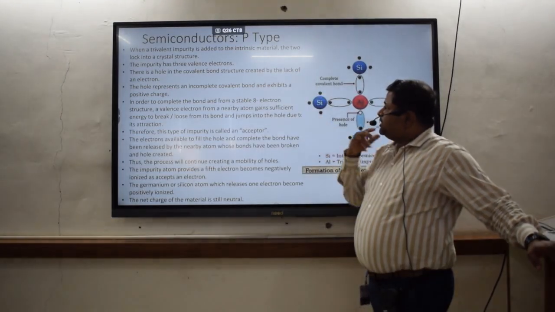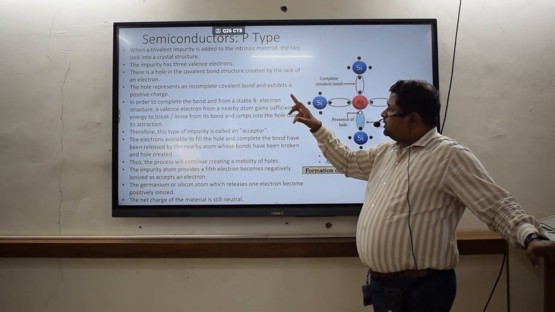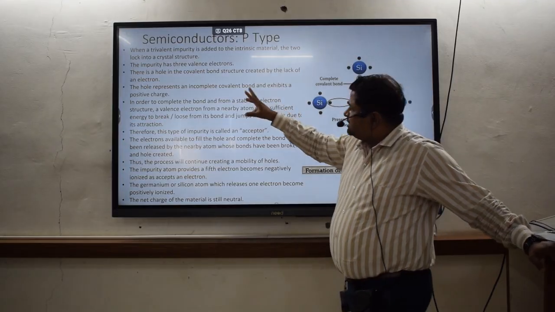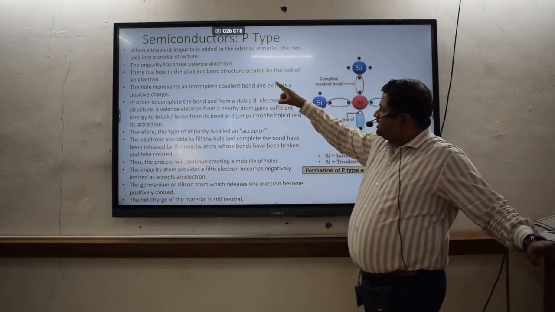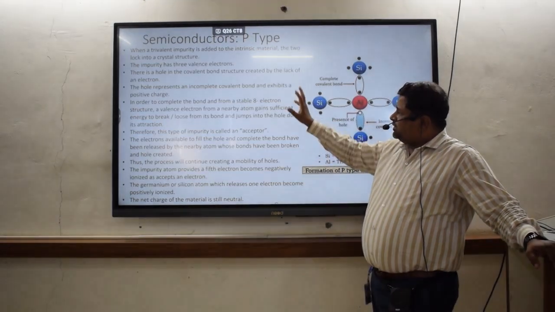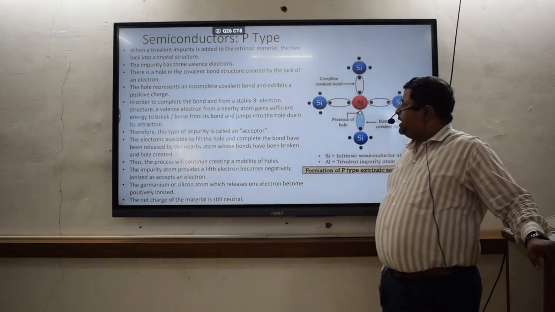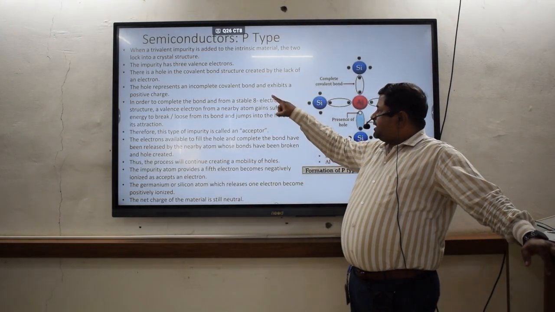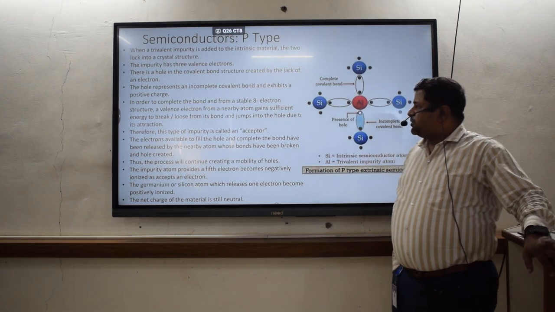When trivalent impurity is added to the intrinsic material, the 2 electrons get locked into the crystal structure. Impurity has 3 valence electrons. There is a hole in the covalent bond structure created by the lack of an electron. A hole represents the incomplete covalent bond and exhibits positive charge.